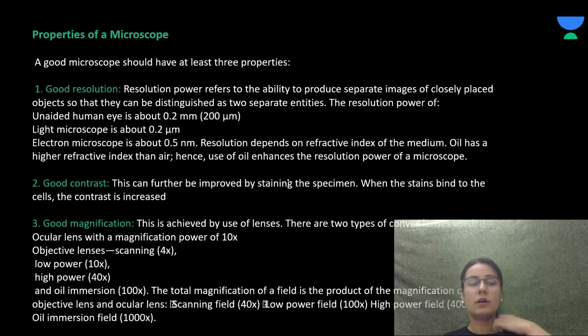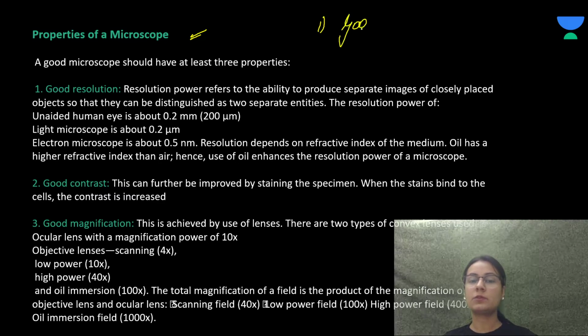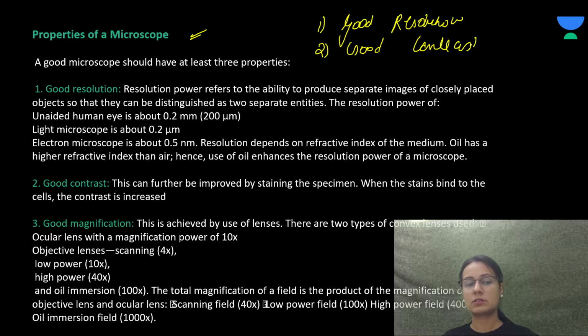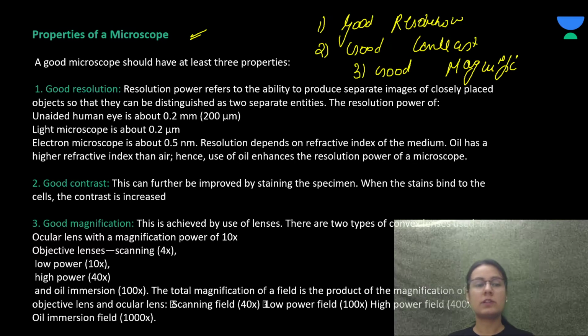Now, moving to the properties of the microscope, a good microscope should have at least three properties. One is good resolution, another is good contrast, and it should have good magnification. So, the properties of the microscope: it should have a good resolution.